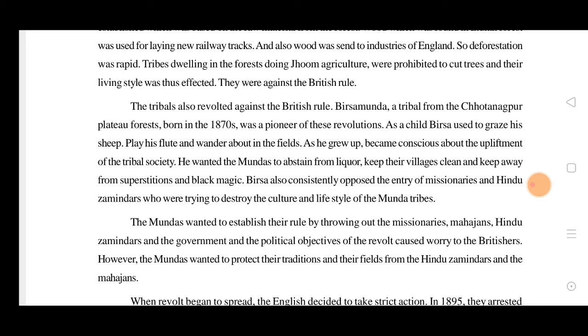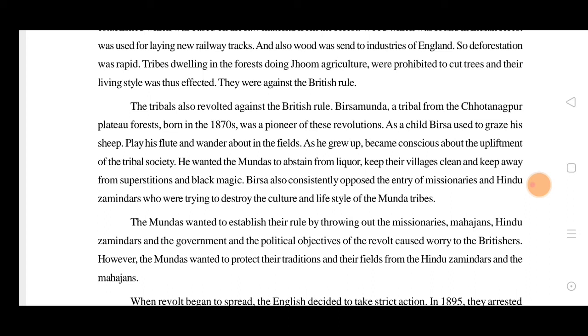As he grew up, he became conscious about the upliftment of tribal society. He brought many tribals against British rule. He wanted the Mundas to abstain from liquor, keep the villages clean, and keep away from superstitions and black magic. Black magic existed more in those times, mostly in the jungles and villages. Birsa also consistently opposed the entry of missionaries and Hindu zamindars who were trying to destroy the culture and lifestyle of the Munda tribes.